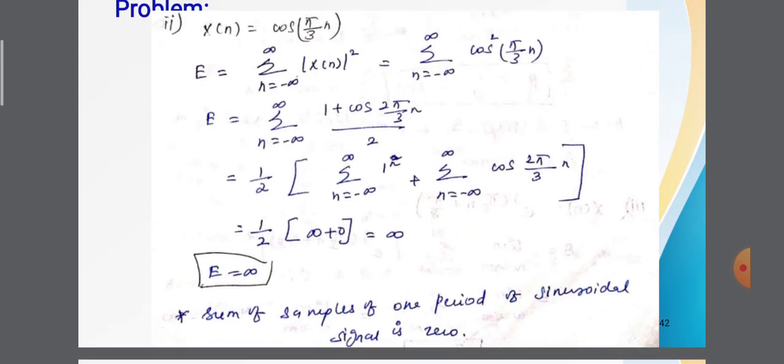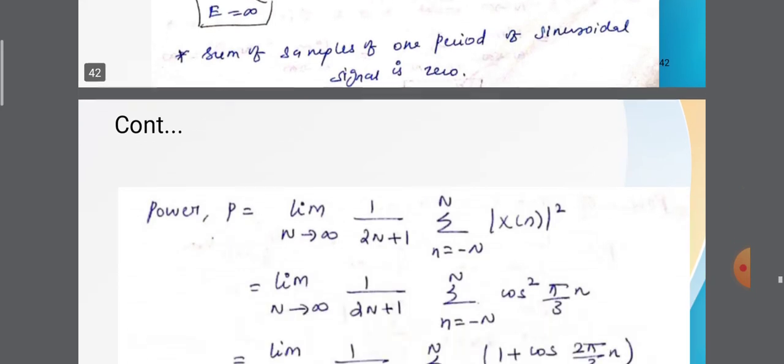Here, the first term, summation n equals minus infinity to infinity of 1, the value is infinity, and for the second term, the sum over one period of the cos is 0. Therefore, E is equal to 1 by 2 infinity, so the energy is infinity. Here, the sum of samples over one period of a sinusoidal signal, either cos signal or sine signal, is 0.